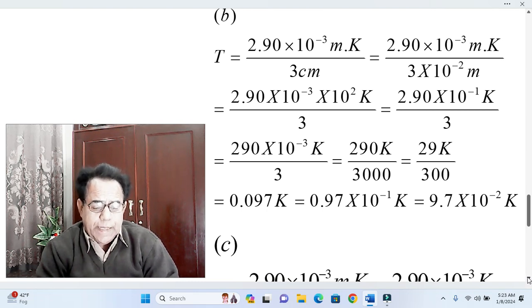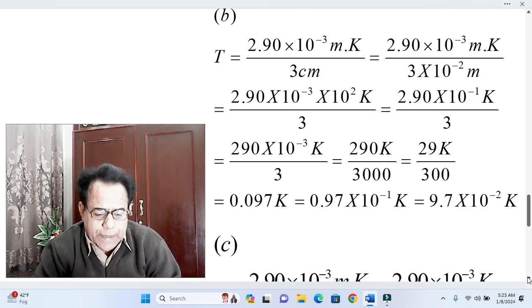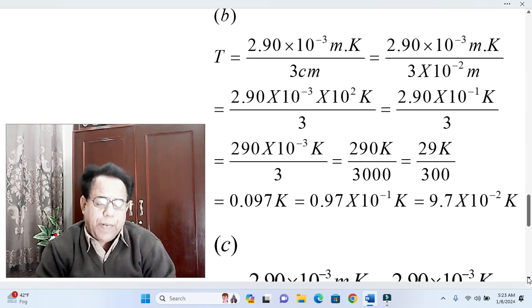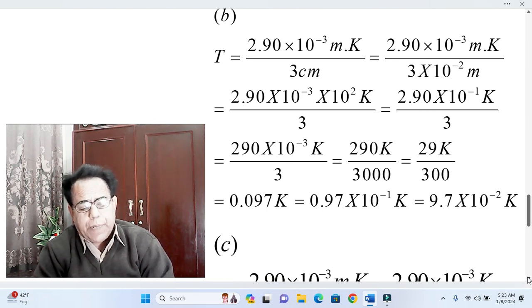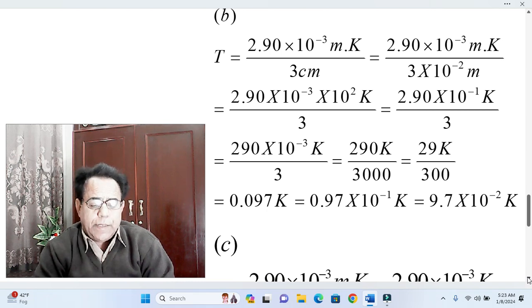Why? It means 10 raised to the power minus 3, that is to say milli in the numerator is equivalent to kilo in the denominator. So 10 raised to the power minus 3 in the numerator will be treated as 10 raised to the power plus 3 in the denominator, and hence that 1000 will be multiplied with 3 and it will become 3000, and hence equivalently our T will become equal to 290 Kelvin divided by 3000.